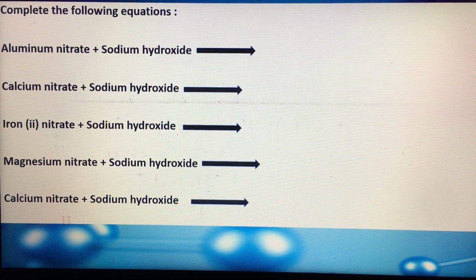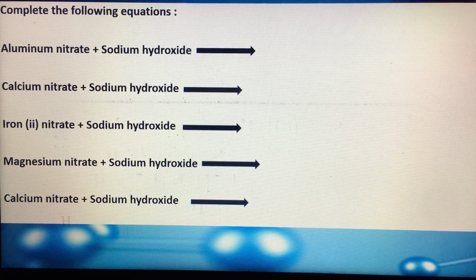All of them react with sodium hydroxide. So when aluminum nitrate reacts with highly soluble sodium hydroxide, sure, aluminum will react with hydroxide and sodium will react with nitrate to produce aluminum hydroxide and sodium nitrate.